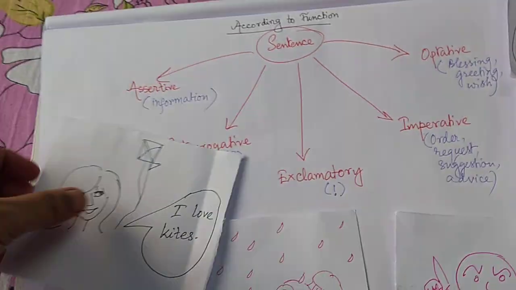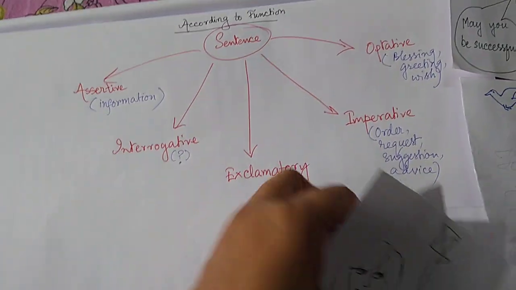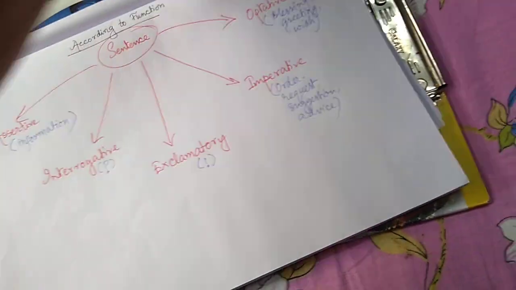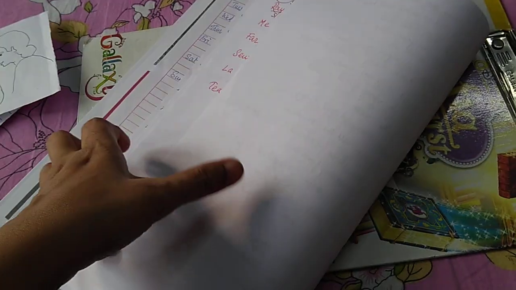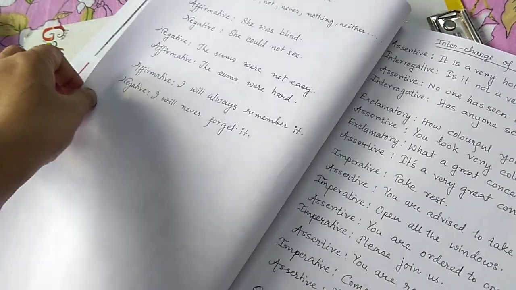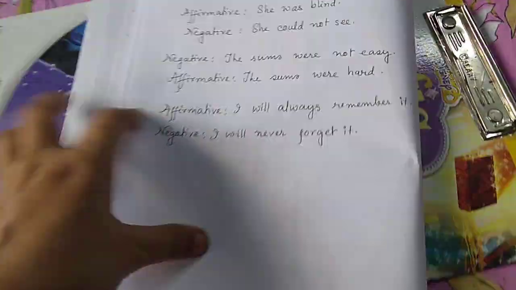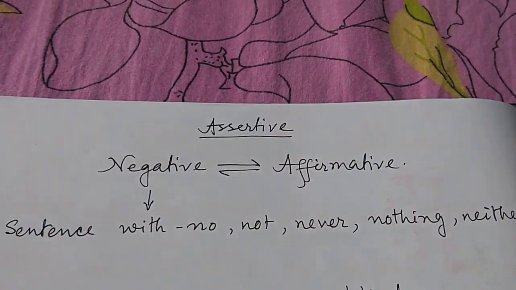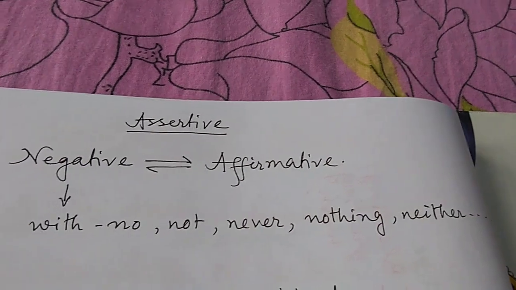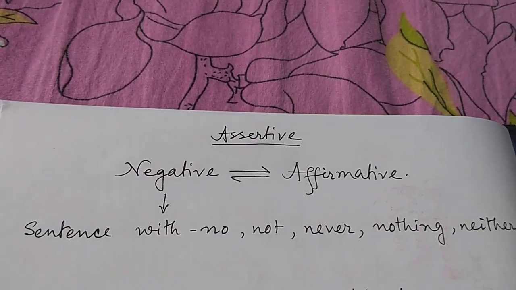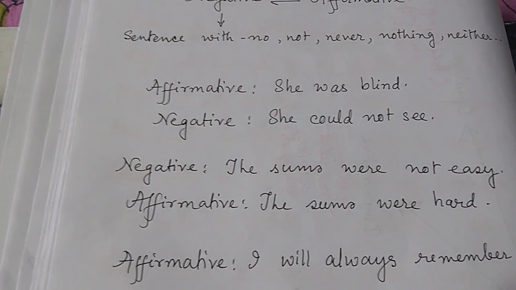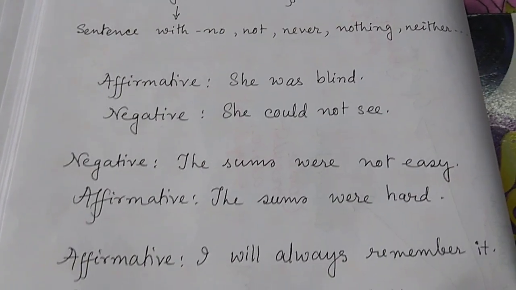Now, in the Madhyamik and Uchcha Madhyamik syllabus, and also I think in other syllabi like ICSE and CBSE, you have these transformations. So let's work some transformations. They may tell you to transform from affirmative to negative, and negative to affirmative. With no, not, never, nothing, neither, you make the negative sentences. In affirmative and negative changes, you must remember that sentences should be changed, but the meaning should remain the same.